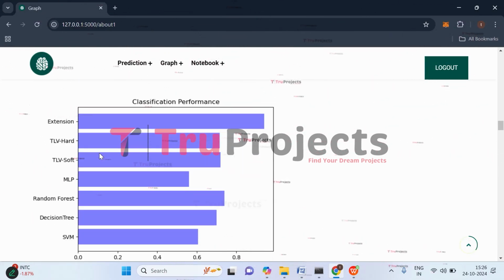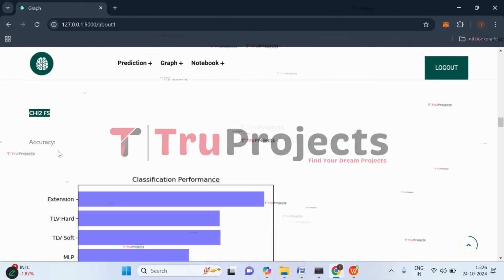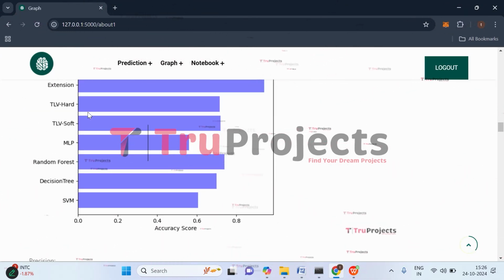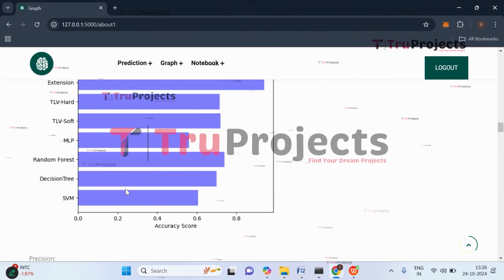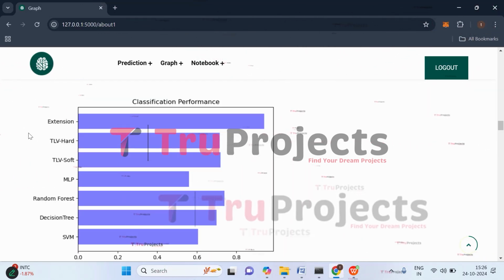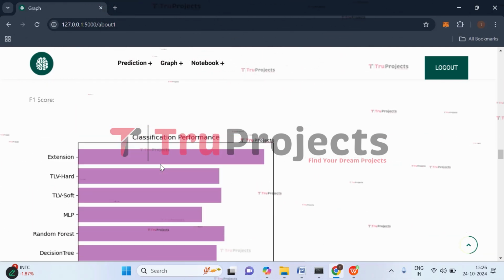And here we have accuracy comparison graph for the chi-square feature selection, which means that from the Kaggle dataset, we have selected important features using chi-square technique, and then we have built all those models on that feature selected dataset, that is chi-squared feature selected dataset. So if you observe, extension is having the highest accuracy. And here we have precision, recall, F1 scores.